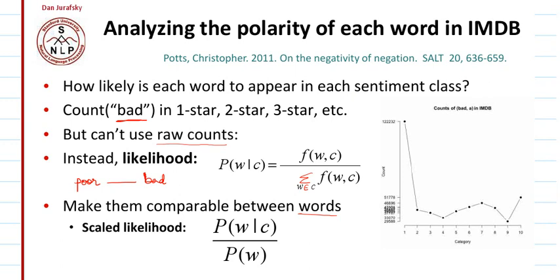We divide the probability of a particular word given a class by the probability of that word as a whole, in the whole corpus. In this way we will be able to compare different sentiment words in a given corpus.